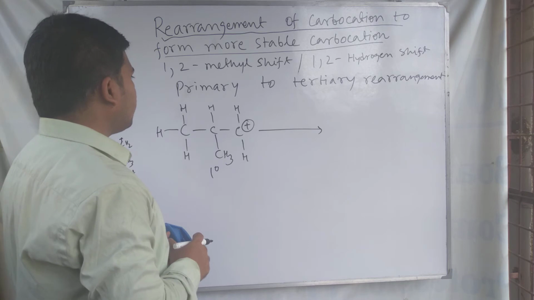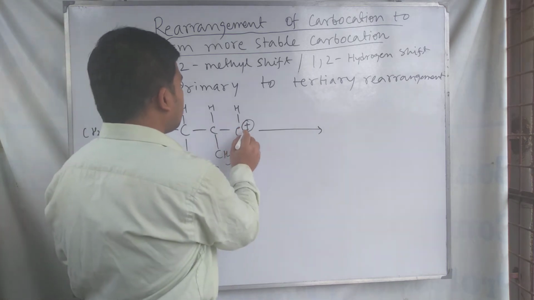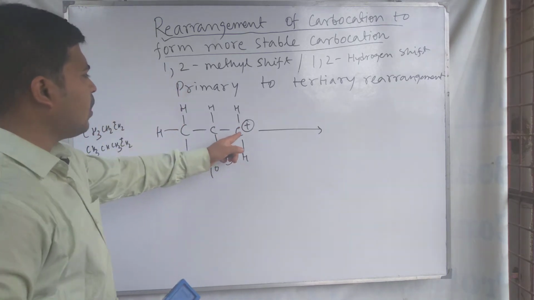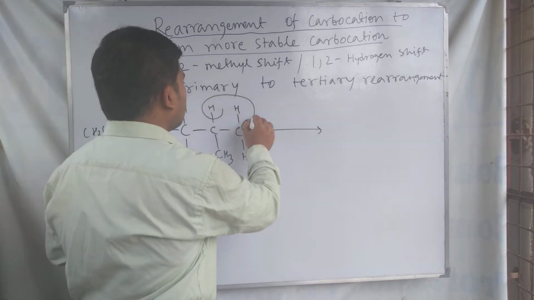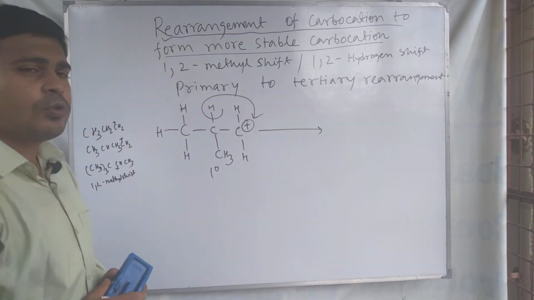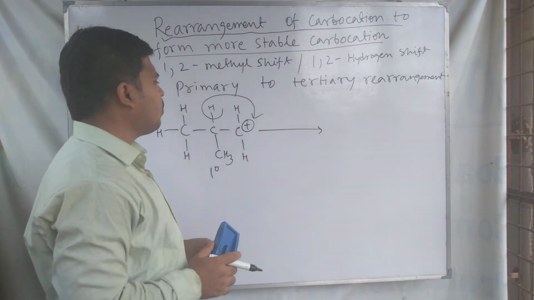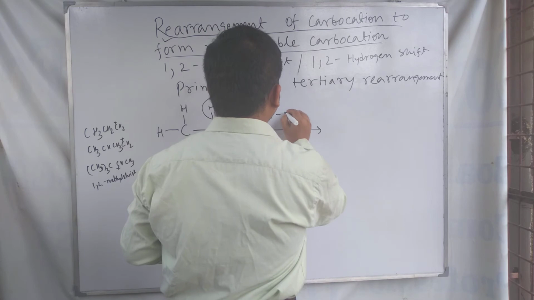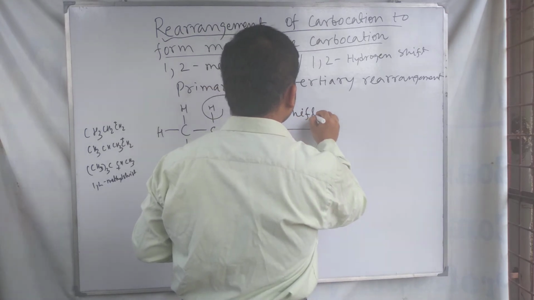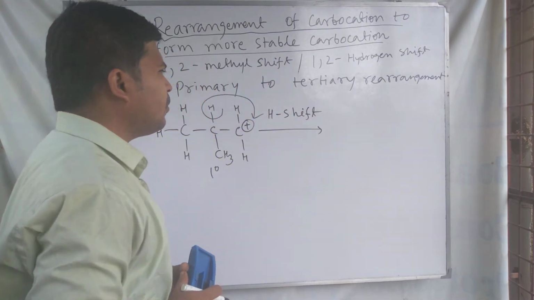Here you can see the hydrogen atom can shift to the nearest positive charge carbon, and as a result a hydrogen shift occurs.